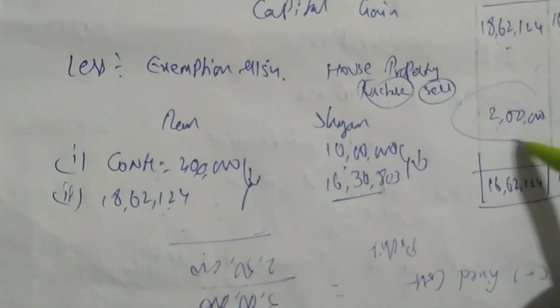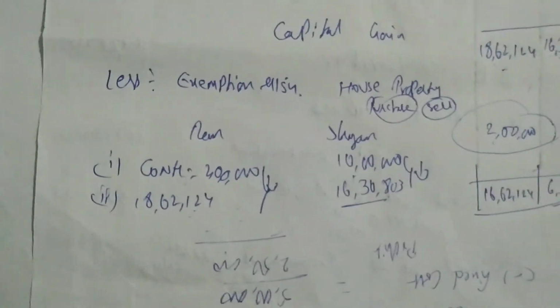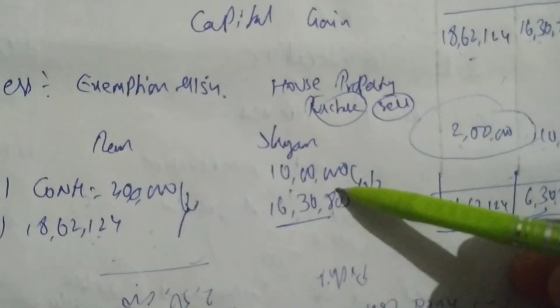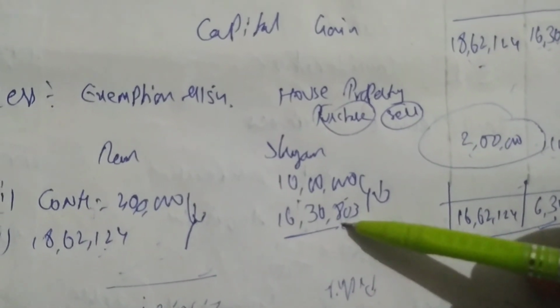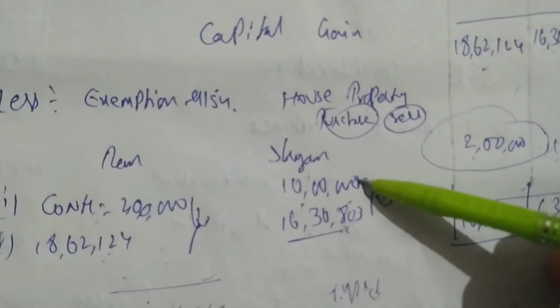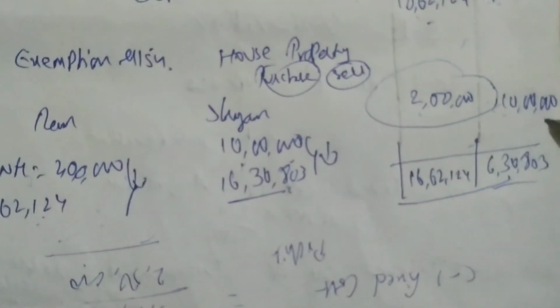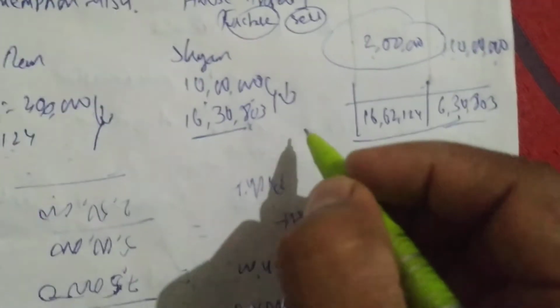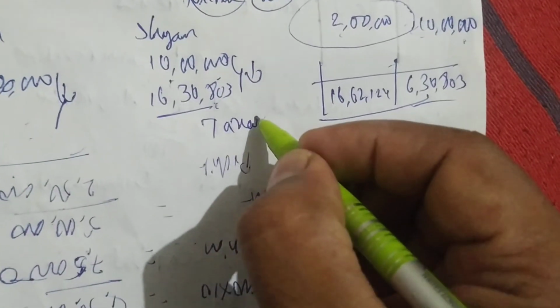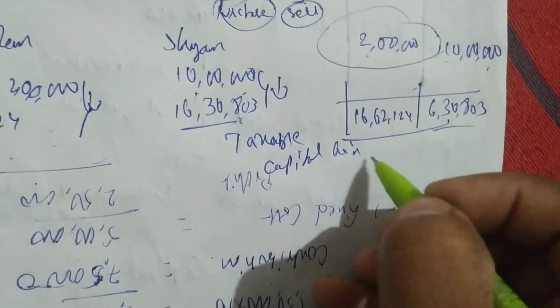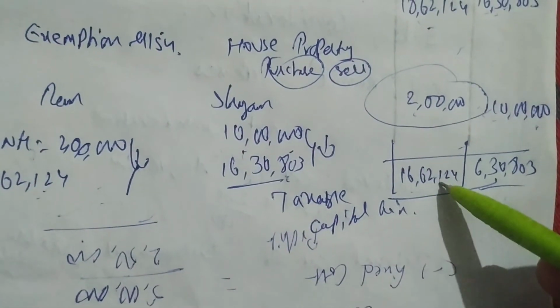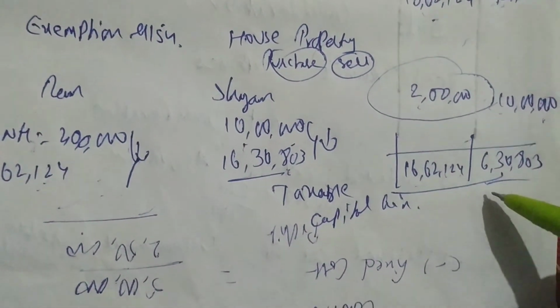So Ram has no need to pay tax on the 2 lakhs. Shyam is also the same. Shyam is getting capital gain 16,30,803, and 10 lakhs is the cost of the new house property, deduct. So 6,30,000 is called the taxable capital gain. So on this he has to pay tax. So Ram has to pay tax on 16,62,124, and Shyam has to pay tax on 6,30,803. Okay, so this is exemption under section 54.